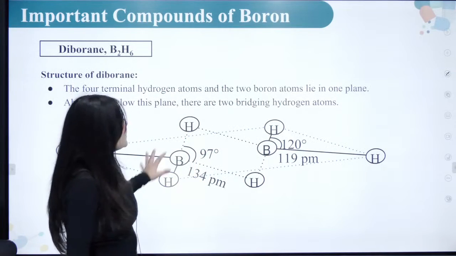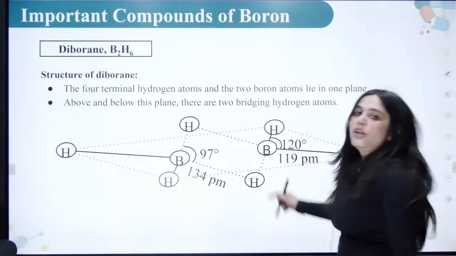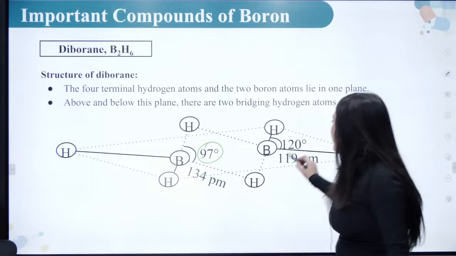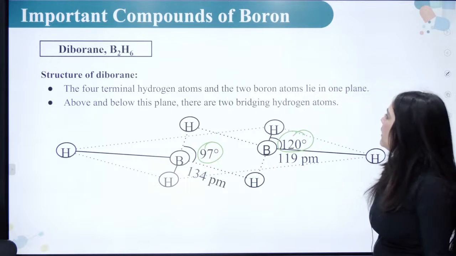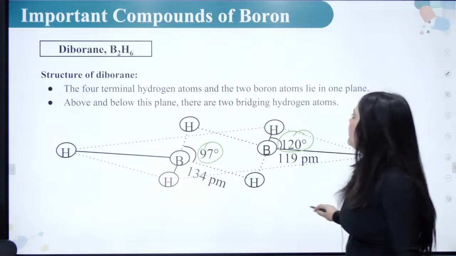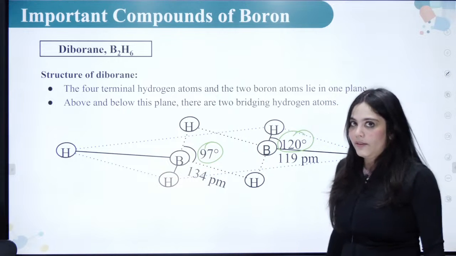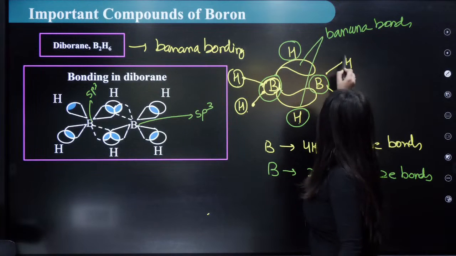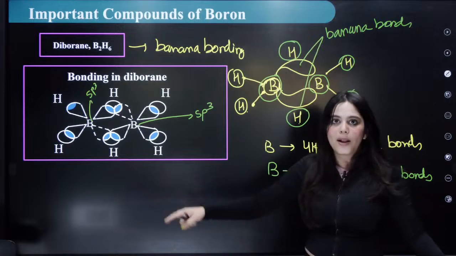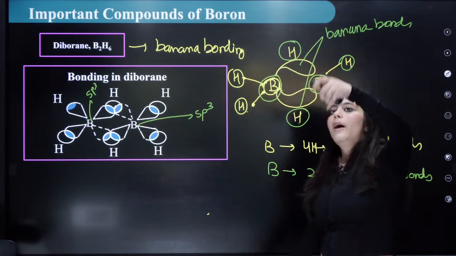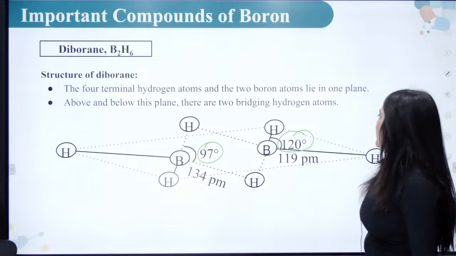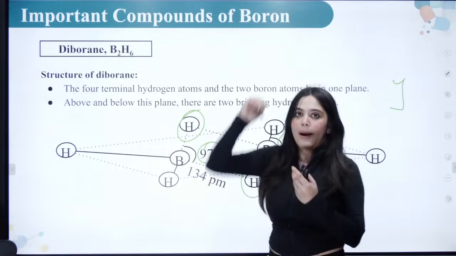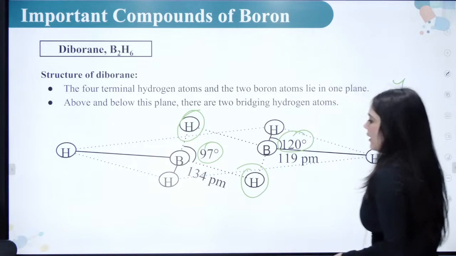Everybody understood this? And this is another structure that you should know about. You will get the angles in the PDF. Here the angle is 97 degrees. Here the angle is 120 degrees. The 4 terminal hydrogens of the borons lie in one plane, and the other 2 are above and below the plane. These are called bridging hydrogen atoms.